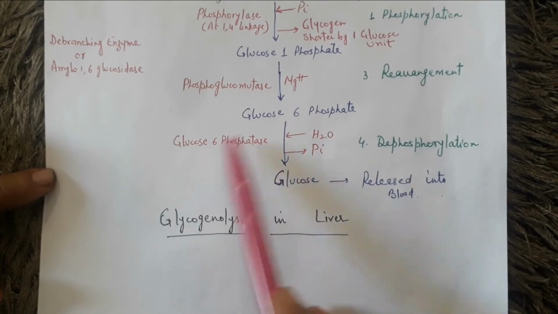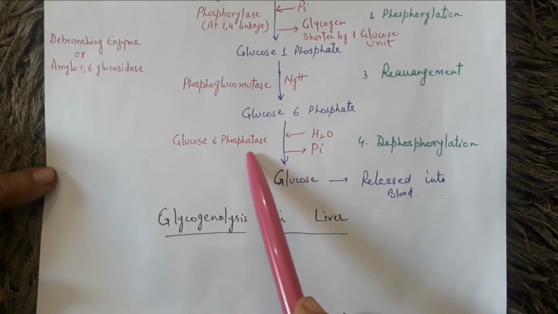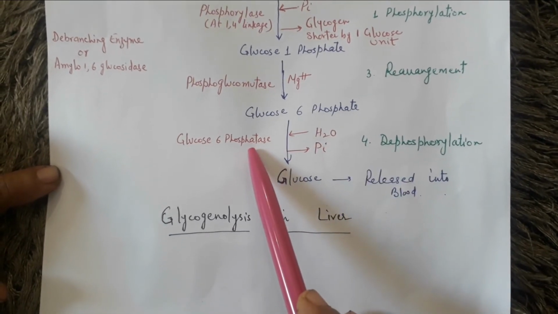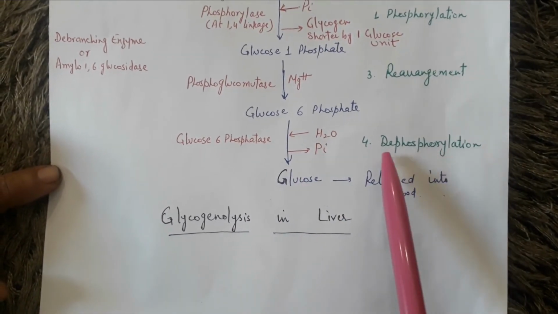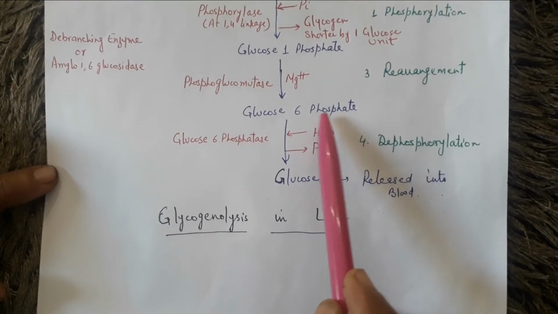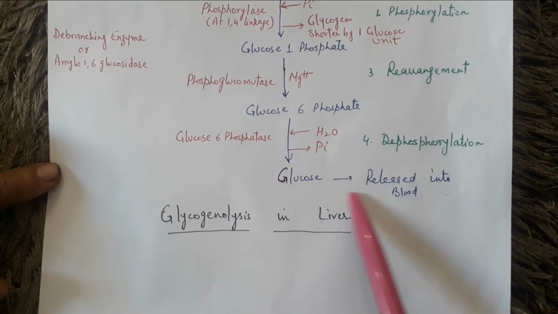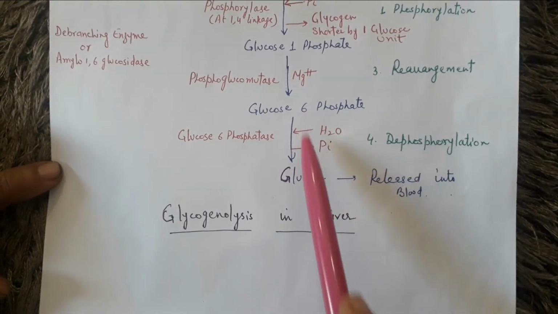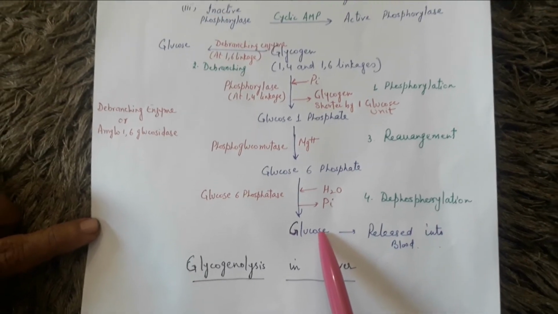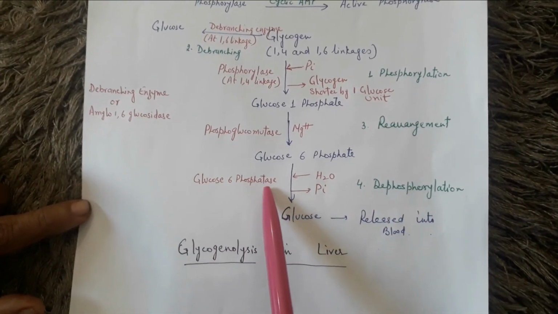So for glucose 6-phosphate, this part, phosphatase, we have taken from the name of the substrate, because it involves removal of the phosphate group. So the process is known as dephosphorylation. In the presence of water, the phosphate group is removed from glucose 6-phosphate and glucose is released in the blood. This last step can occur only in liver cells, because in muscles there is no glucose 6-phosphatase.